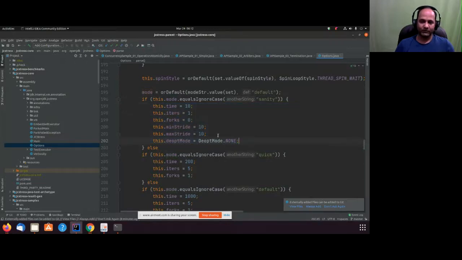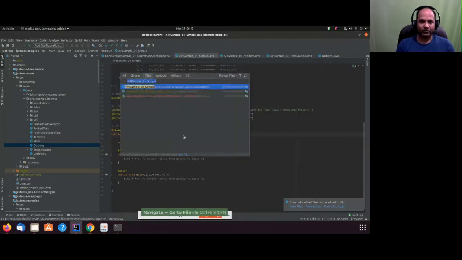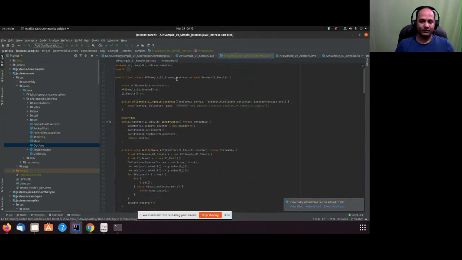Also, because we are talking about this framework, if I try to see what exactly is going to be executed, what the main class for my GC stress test is, I can look at this. This is my test and this is one class generated by GC stress. This is the class GC stress is going to run.